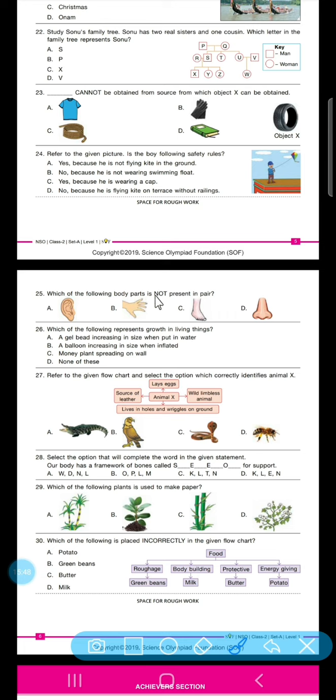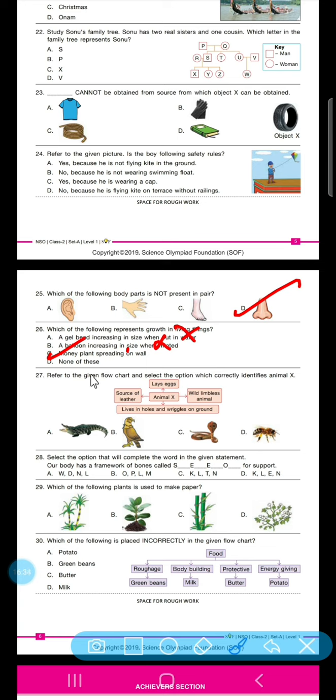25th question. Which of the following body parts is not present in pair? So if we see, hands and feet are present in pairs. Nose also has two nostrils. Ears are also two. So the correct one is nose. Option D. Which of the following represents growth in living things? A gram bead increases in size when put in water. A balloon increases in size when inflated. Money plant spreading on wall. None of these. So for growth in living things, none of these is a living one except the money plant.